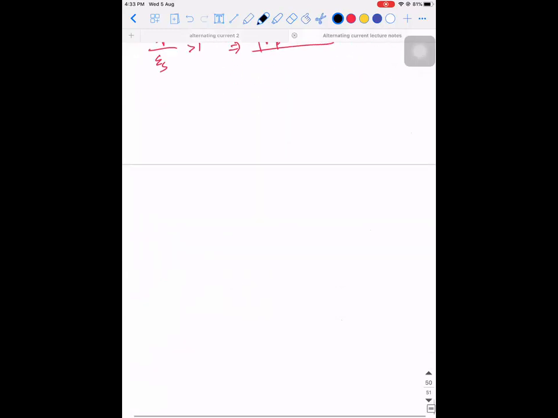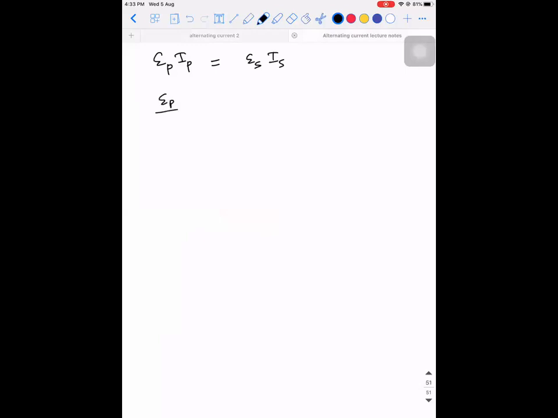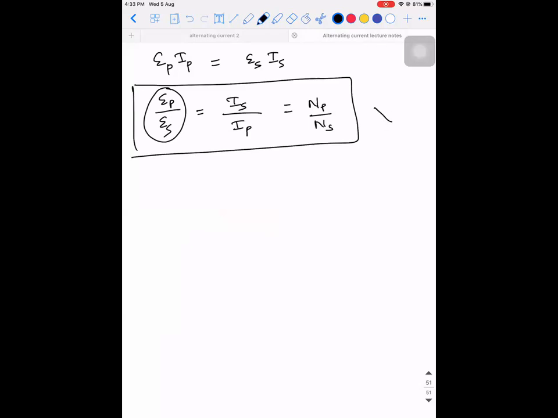Now we are going to see the relation between current and the number of windings. So EMF of the primary into current in the primary is equal to ES into IS. So EP divided by ES is equal to IS divided by IP. But what is EP by ES? It is NP by NS. So this is the relation. This is also an important term.